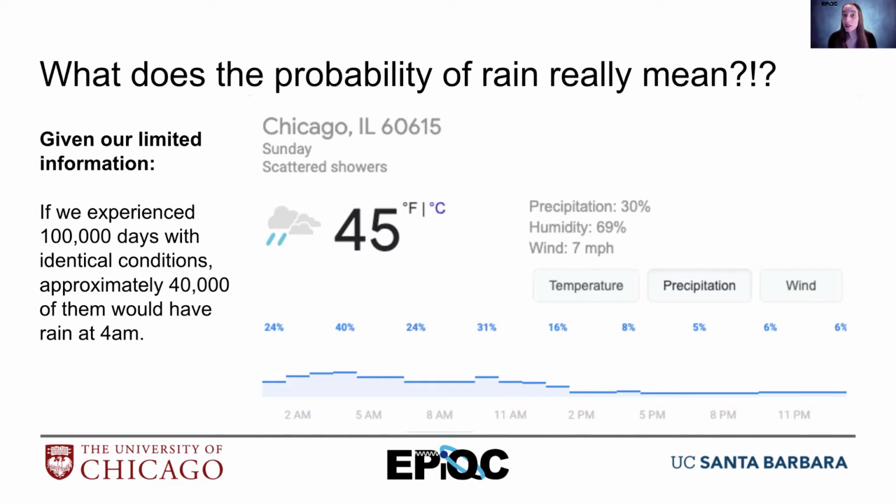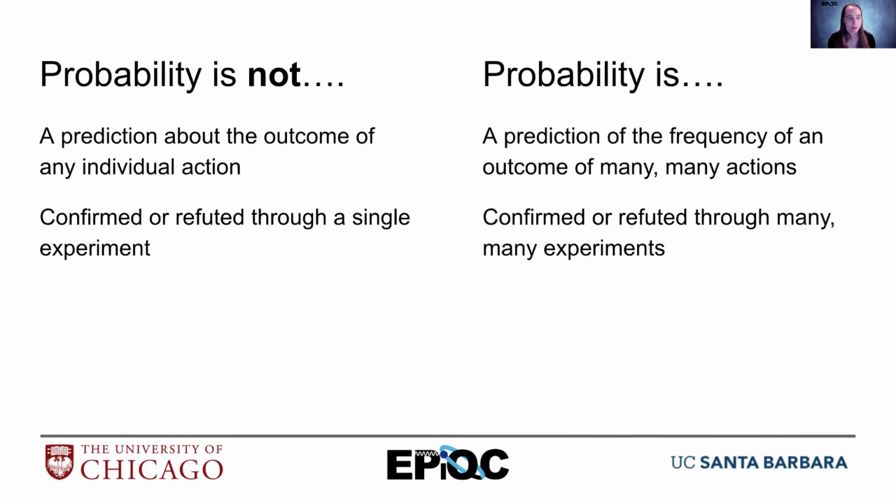So I don't know if this particular Sunday will have rain. I just know that less often than half of the time, when I have conditions like this, I get rain at 4 a.m. So when we think about probability, let's first think about things that probability is not. Probability is not actually predicting that something is definitely going to happen or not happen for an individual action, okay? Unless it's at 100% or 0%. So if I have a 75% probability of something happening, that means I don't know it's going to happen.